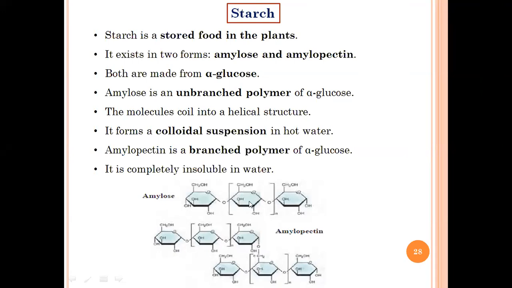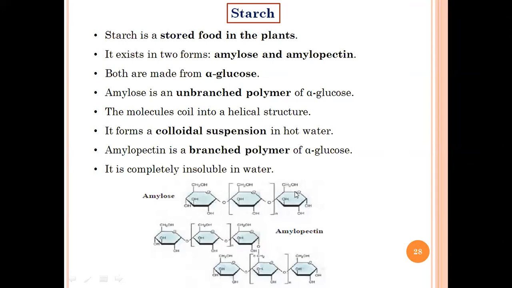The monomer is alpha glucose, so we put it in square brackets and then put the N. The N indicates the number of units present. If I have 50 sugar units in amylose, I will put 50 in place of N. That's how we generally represent a polymer, not only carbohydrates but any kind of polymer you will study further in chemistry. So you can see very clearly there is no branching at all.